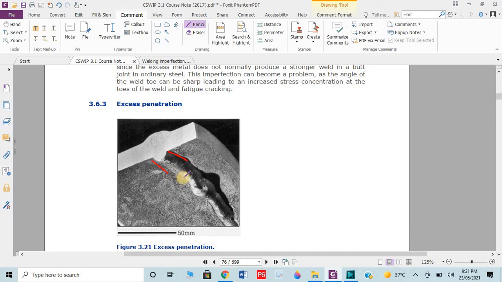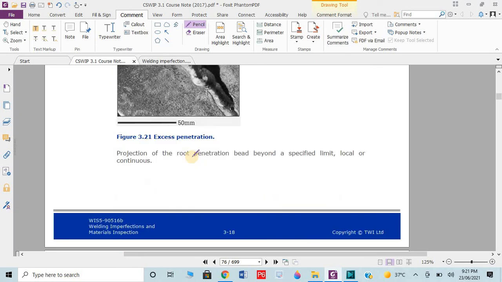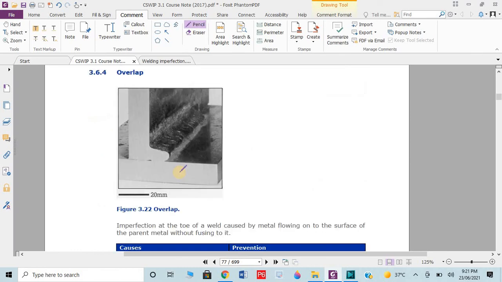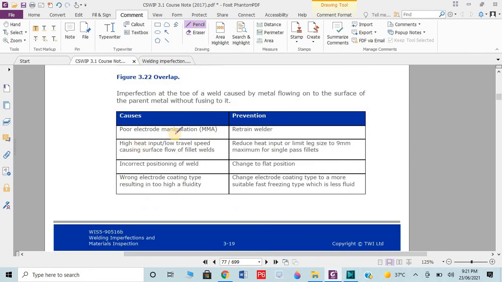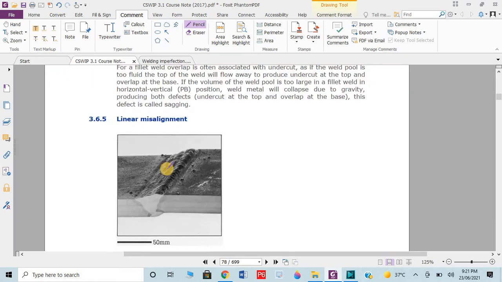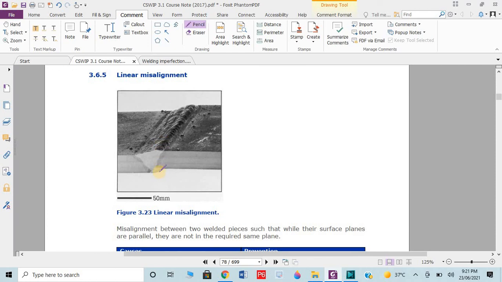If the penetration is more as compared to the original one, then it's known as excessive penetration. Okay, then we have the same causes as overlapping: poor electrode manipulation, retrain the welder, high heat input, incorrect position of welding, wrong electrode. Then we have linear misalignment. If both grooves or both terms are not in the linear position, then it's linear misalignment.